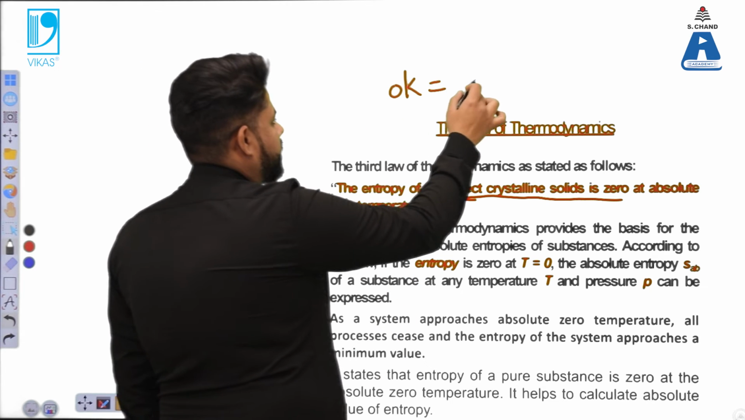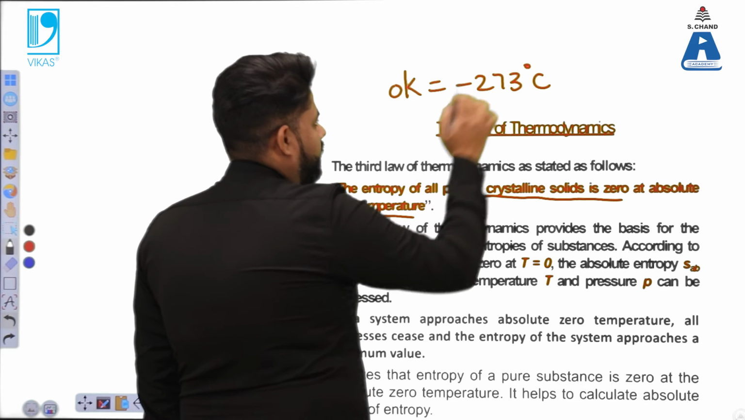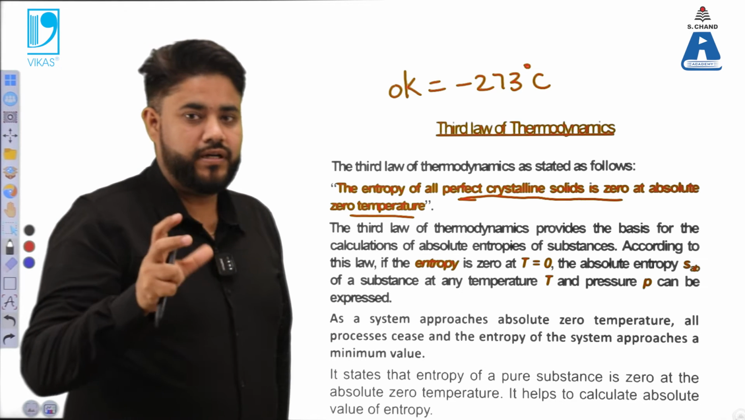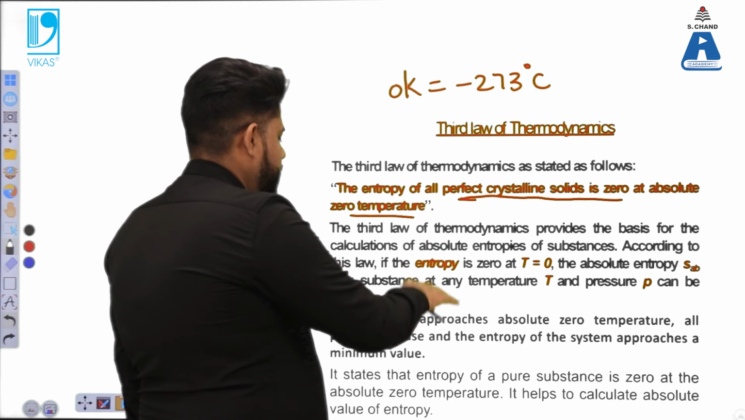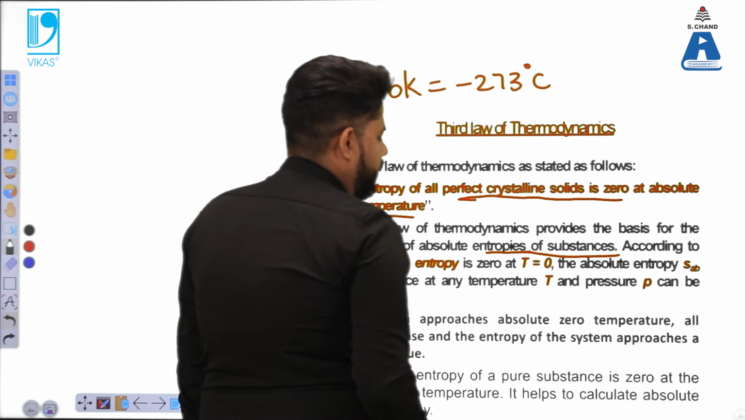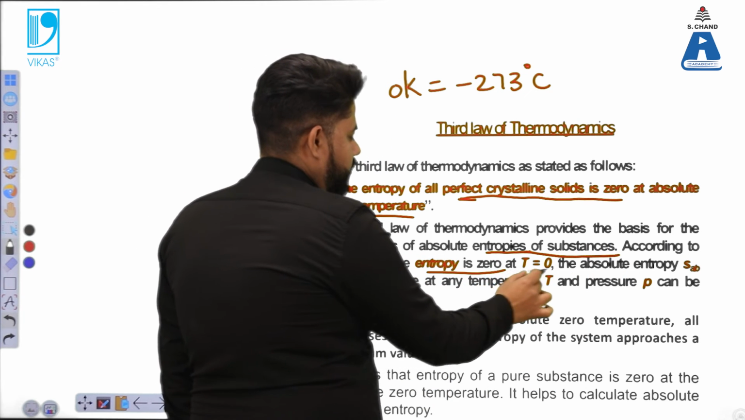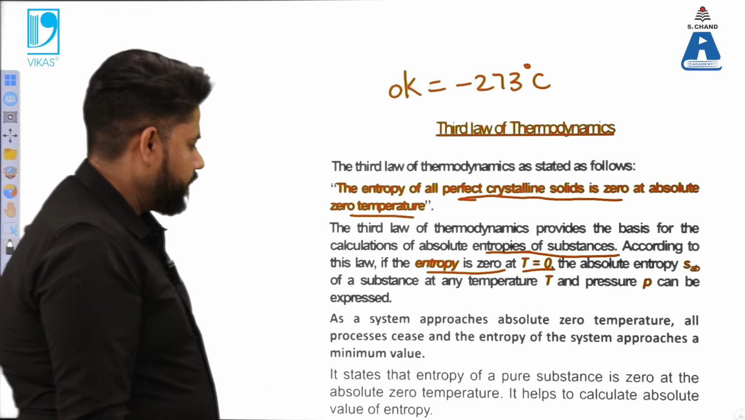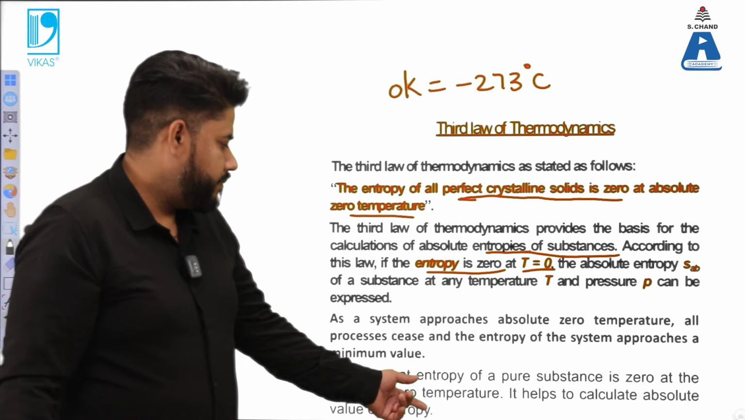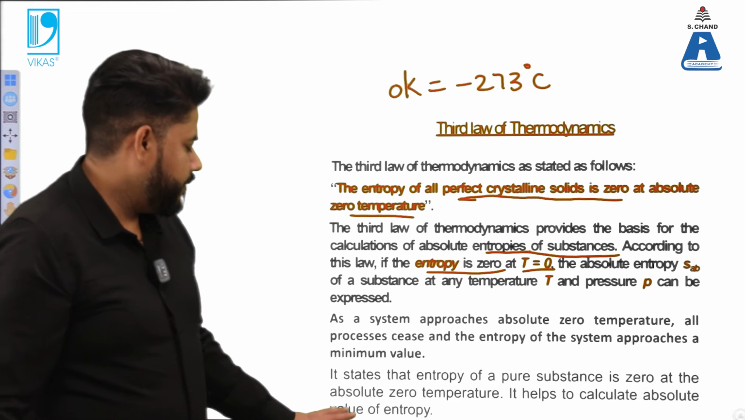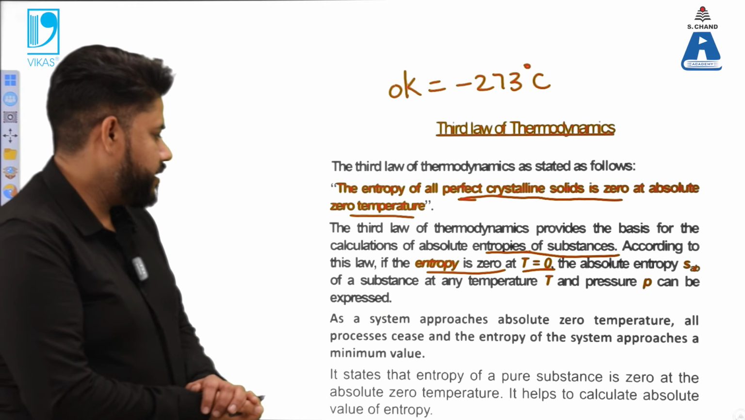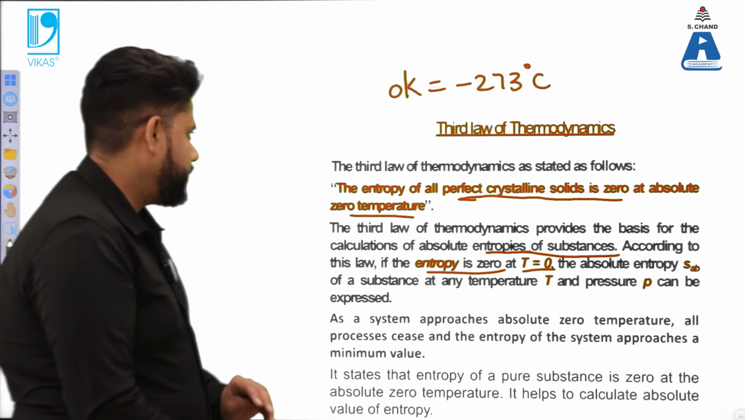That means minus 273 degrees Celsius is the temperature at which a perfectly crystalline solid will have entropy, that means the degree of randomness, as 0. And this is the baseline that provides a calculation for the absolute entropy of substances. So for pure substances, it states that the entropy is 0 at that absolute temperature, and that absolute entropy value is helpful in the calculations in the forthcoming applications which are related to the ceasing of that particular process.